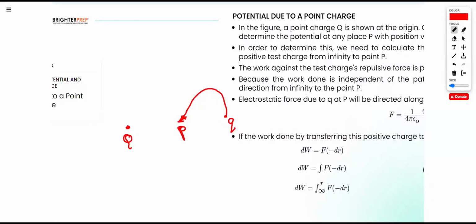Let us consider this is our point P, and the distance between Q and P is R. As Garuda comes inside, there will be attraction or repulsion. We have to find the work done, but before that, how to find the potential?